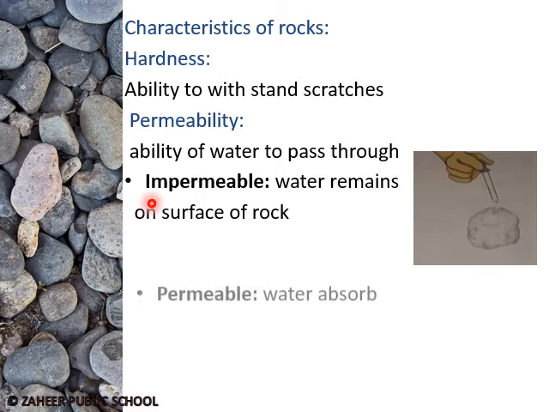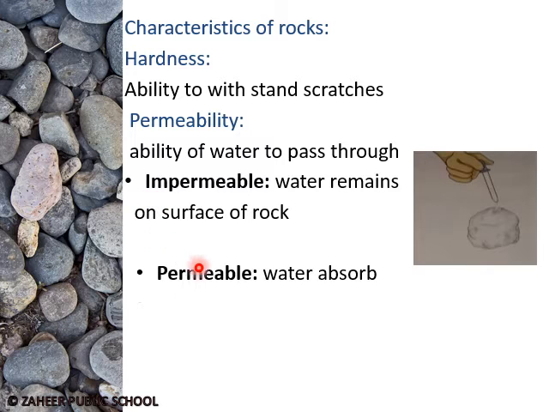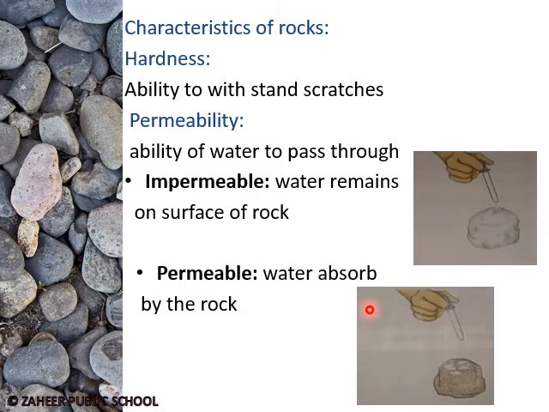Some other examples are the permeable rocks, in which the water is absorbed by the rock. In this picture, you can see that the rocks which can hold liquids and gases and allow them to pass through are called permeable rocks. And the rocks with cracks or spaces between the mineral grains are usually more permeable.